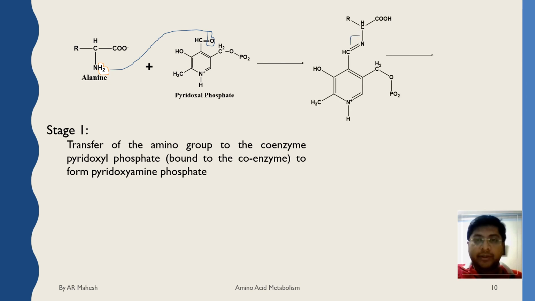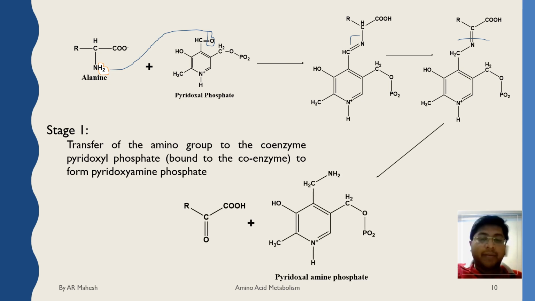There is some rearrangement in the structure, and ultimately it forms pyridoxal amine phosphate, which is itself an intermediate molecule.